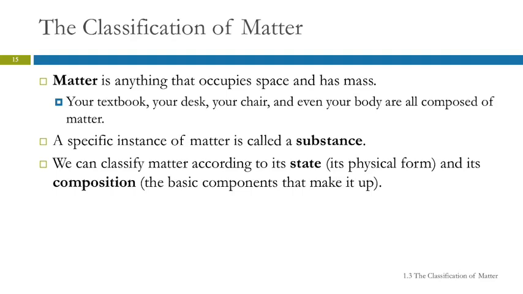A specific instance of matter is called a substance. So some things are compounds, and some things are elements, and some things are mixtures, and instead of trying to identify what that thing necessarily is and use all these different words, sometimes we'll just say a substance. So I could say that the liquid in my cup here, that is a substance. It's a specific instance of matter. And so that's a specific thing that we would be talking about.